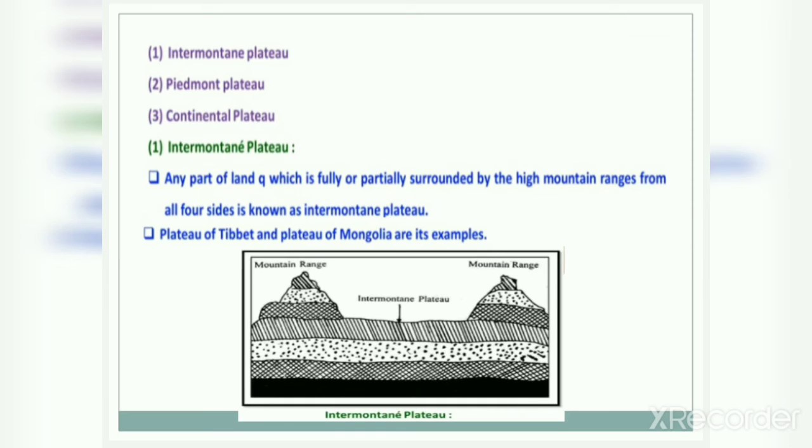Plateau of Tibet and Plateau of Mongolia are the best examples of this Intermontane Plateau.